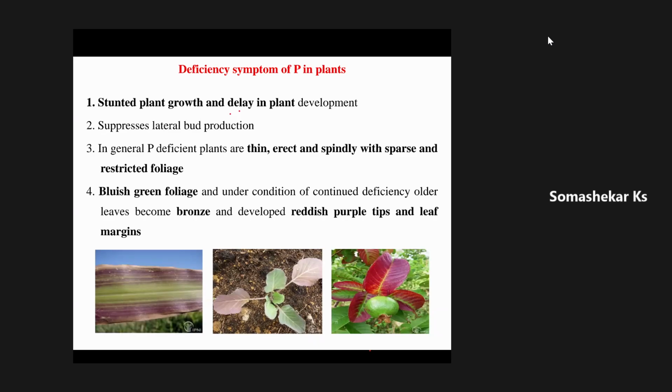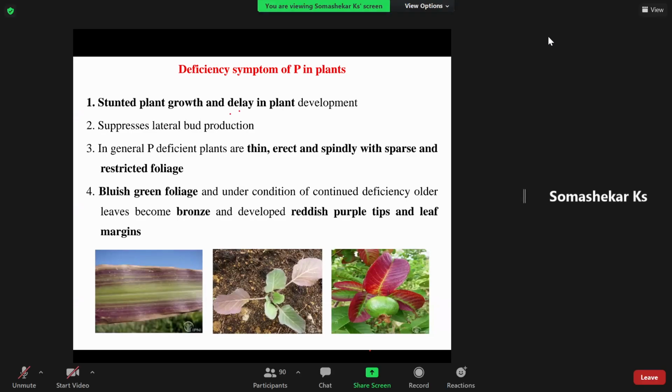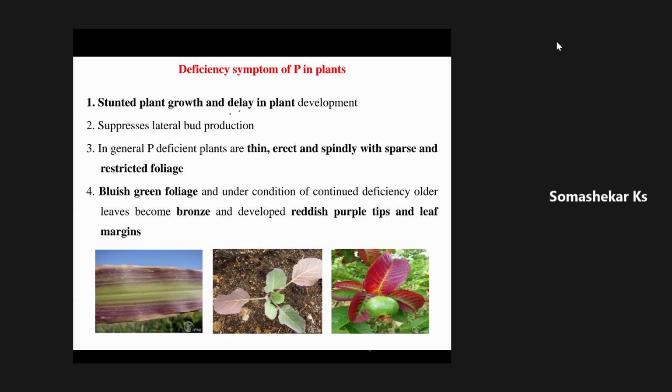Tillering is nothing but the secondary and tertiary plants that arise from the main plant. If you plant a single seedling of rice, after 25 to 30 days it gives rise to numerous secondary and tertiary plants. One is multiplied into 15 or 20 plants. That is called a tiller. The tillering capacity or branching will decrease.